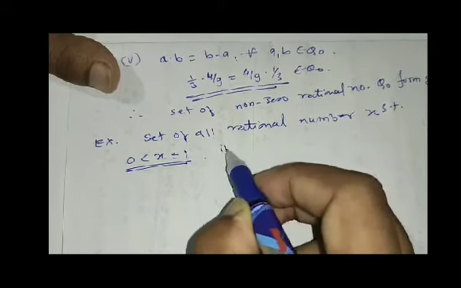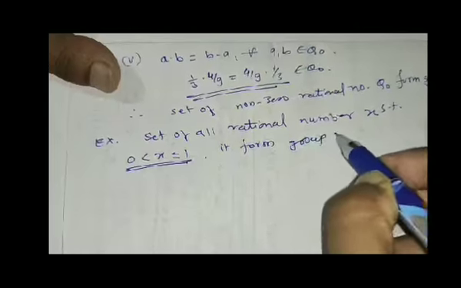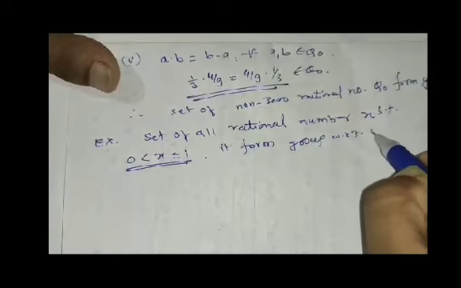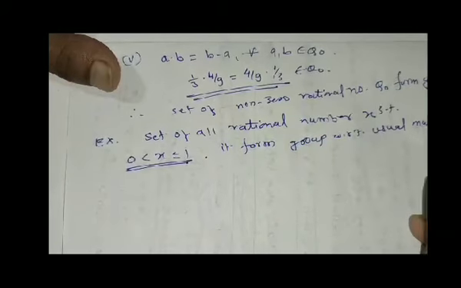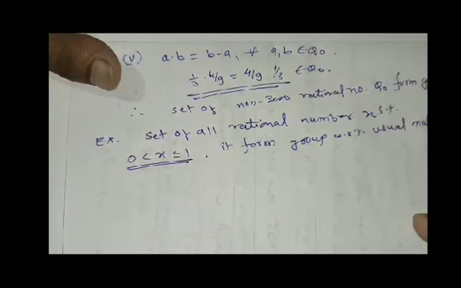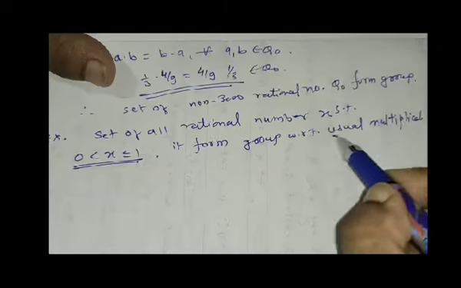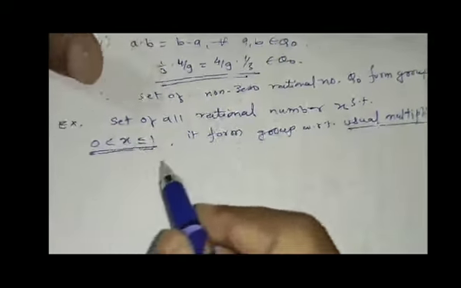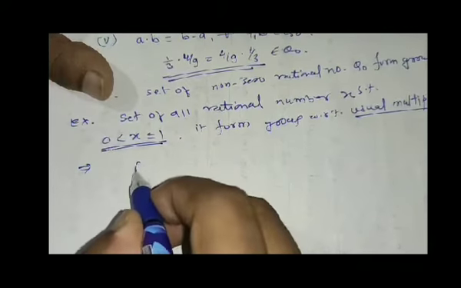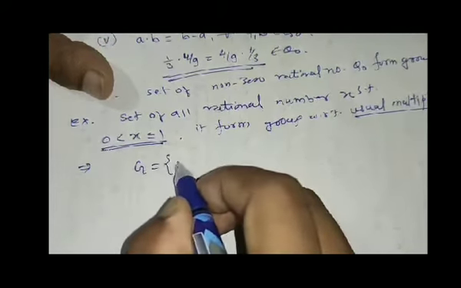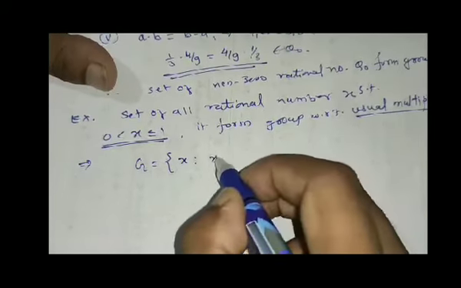And we have to show that it forms a group with respect to usual multiplication. Now we try to define this set by letting G be the set in which the elements are X, and X is a rational number.